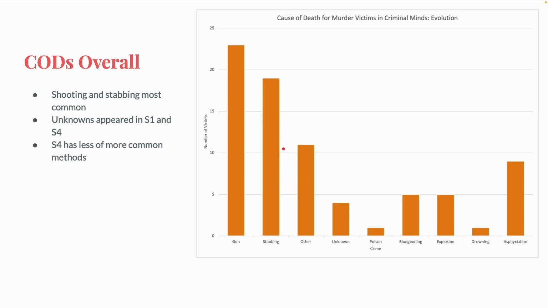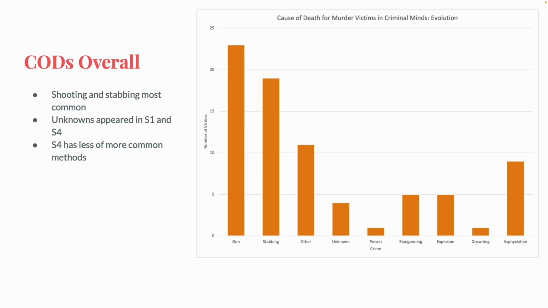Stabbing is the second most common category, but it does cover a lot more weapons than just gun. Stabbing has included knives and shivs and shovels and a pen. If we break it down by season, there were 7 in Season 1, 3 in Season 2, 7 in Season 3, and 2 in Season 4. Season 4 has really been the season of using any other method to kill people.